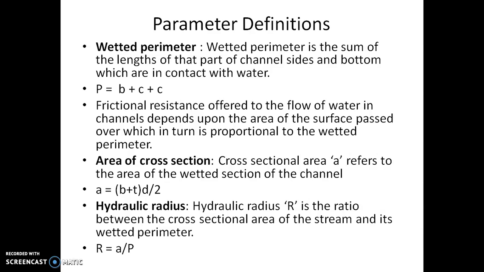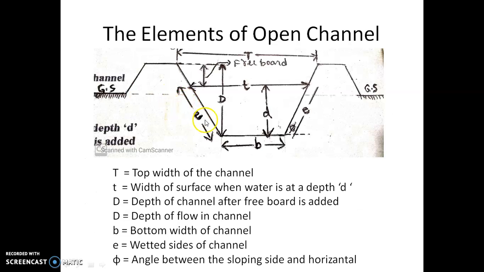Parameter definitions. There are simple definitions for each and every parameter. For example, wetted perimeter, as we have just seen, is the sum of the lengths of that part of the channel, sides and bottom, which are in contact with water. That is exactly B plus E plus E. This is the wetted perimeter.